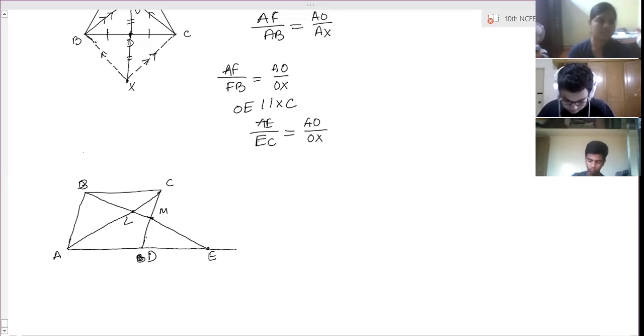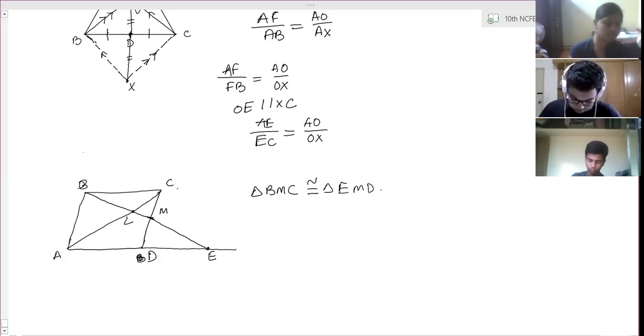Now yes, here first we have to show BC and DE equal. Now how to show congruency? We have to show between triangle BMC, we have to prove congruent to triangle